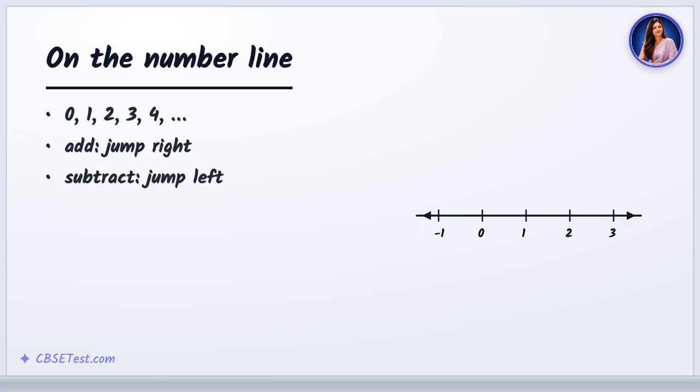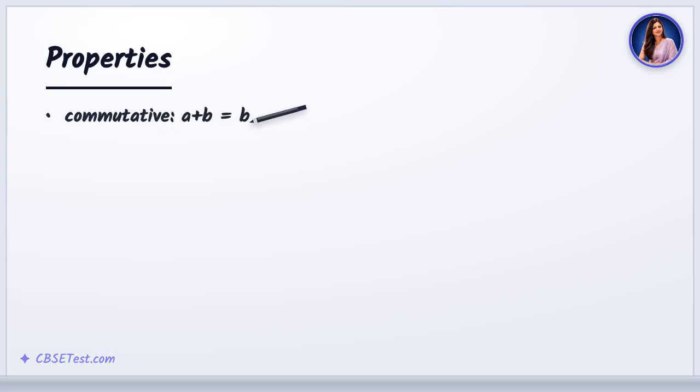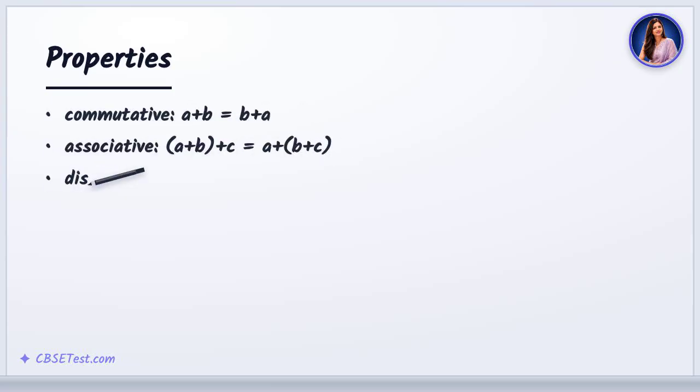On the number line, adding jumps to the right and subtracting jumps to the left. Operations follow neat rules. Addition and multiplication are commutative and associative. Order and grouping don't matter, and multiplication distributes over addition.